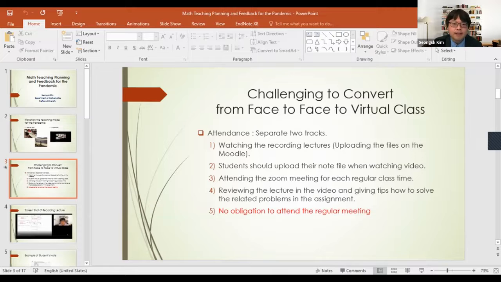The first thing is attendance. I separated it into two tracks because in each class there are several kinds of students. Some are international students who live in different locations, which means there is a big time difference between here and their location. Because of that, I couldn't base the attendance points on joining at the regular time, because for some of them it is very late at night or very early in the morning. That's why I separated two tracks.